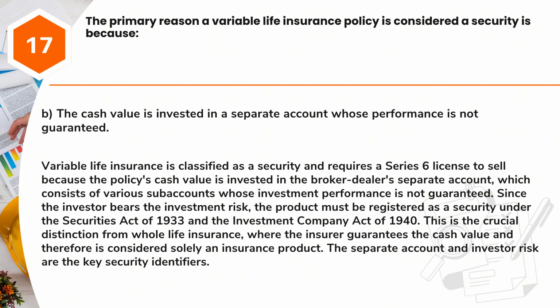Answer B. The cash value is invested in a separate account whose performance is not guaranteed. Variable life insurance is classified as a security and requires a Series 6 license to sell because the policy's cash value is invested in the broker-dealer's separate account, which consists of various sub-accounts whose investment performance is not guaranteed. Since the investor bears the investment risk, the product must be registered as a security under the Securities Act of 1933 and the Investment Company Act of 1940. This is the crucial distinction from whole life insurance, where the insurer guarantees the cash value and therefore it is considered solely an insurance product. The separate account and investor risk are the key security identifiers.